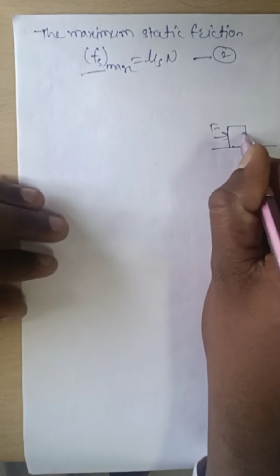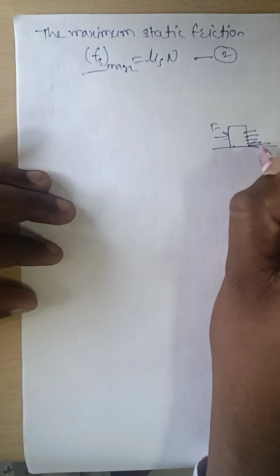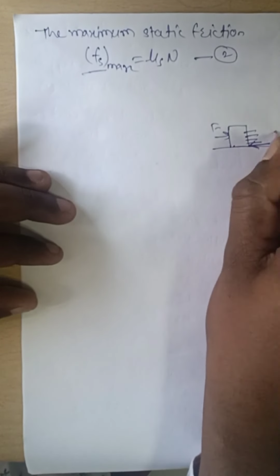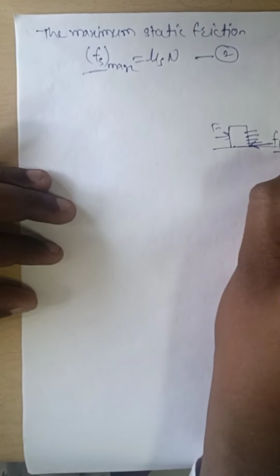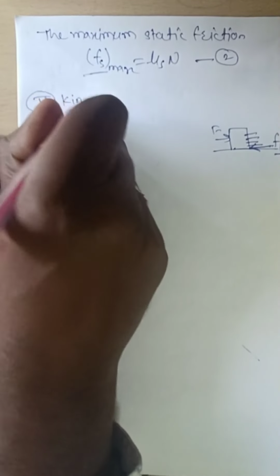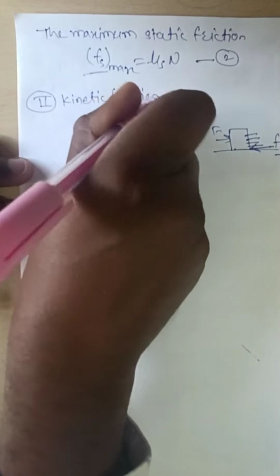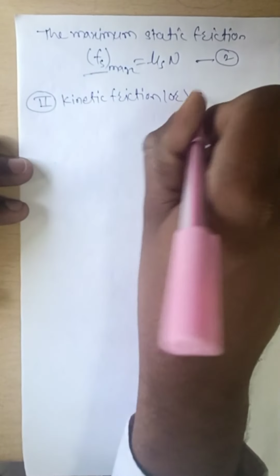When the body starts to move, the opposing frictional force is called kinetic friction. The second type of frictional force is kinetic friction, or sliding friction.